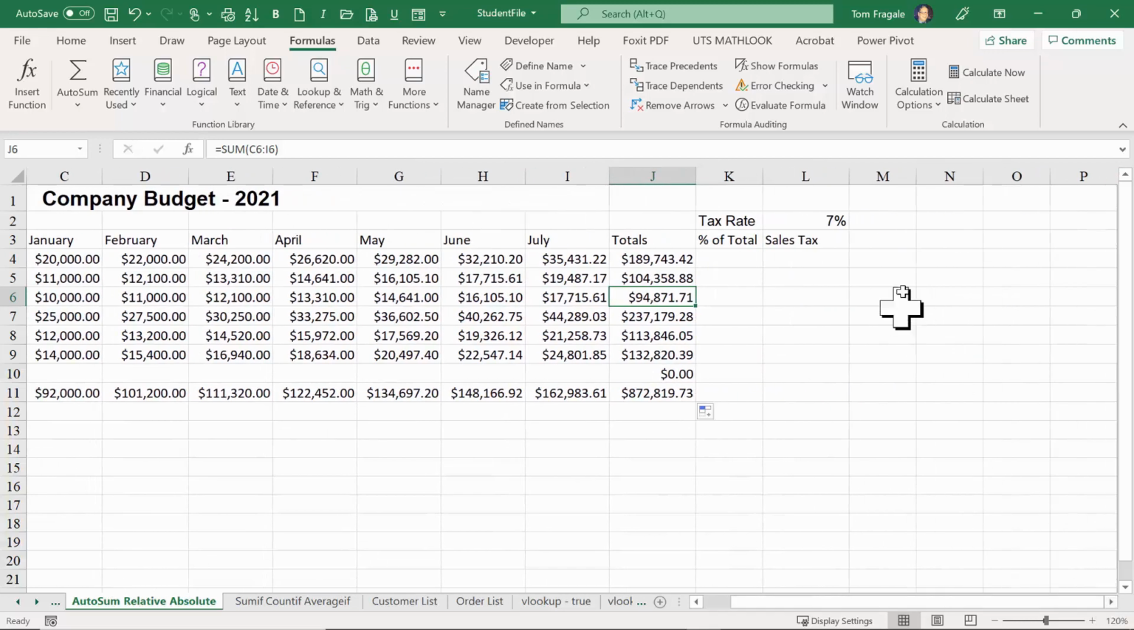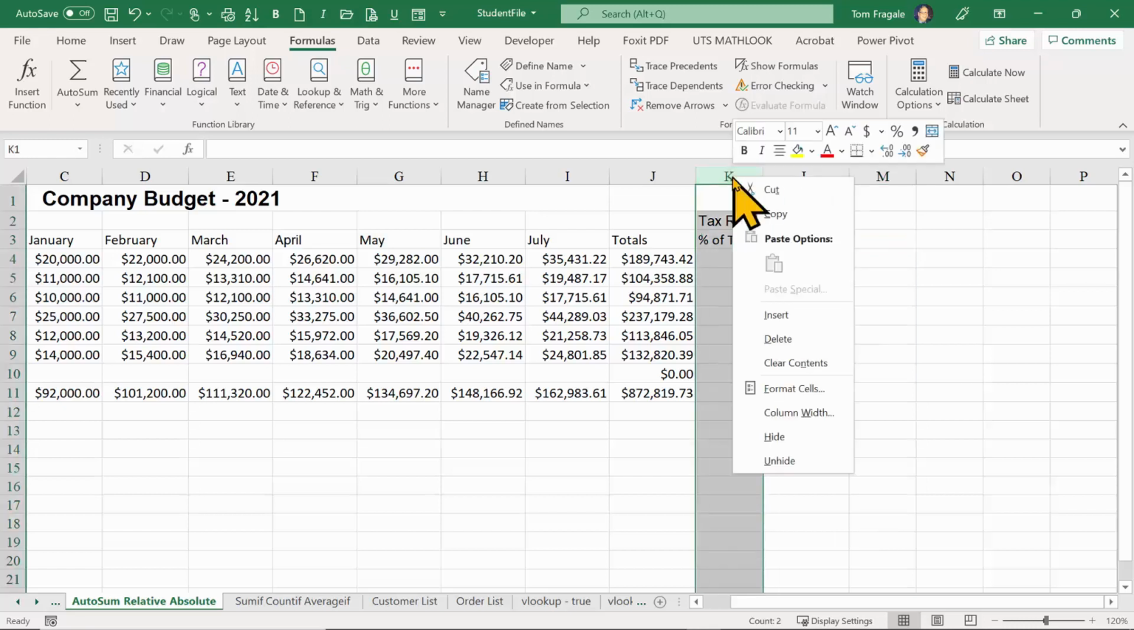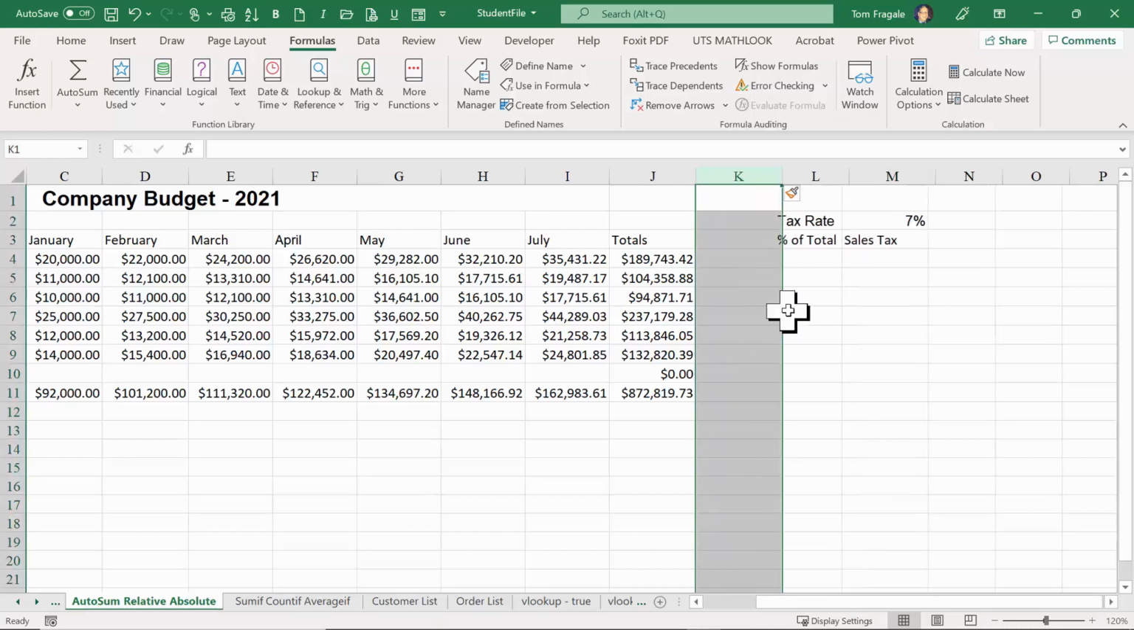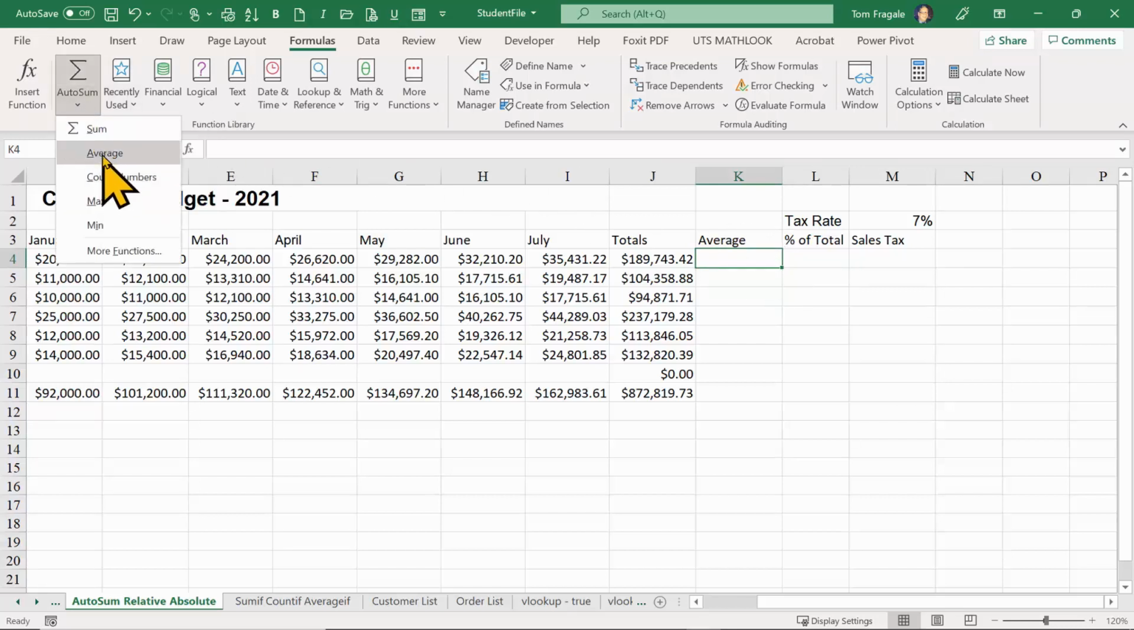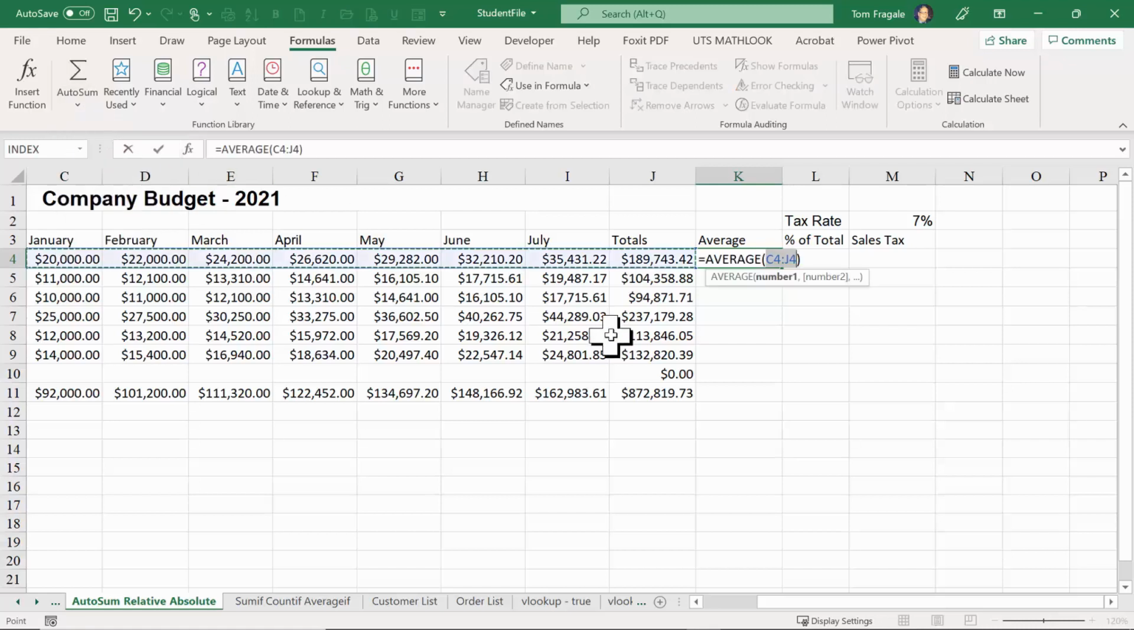Now let's do another example of the AutoSum, but this time it's not going to have the correct range. So I'll tell you what to do. Why don't we insert a column at column K? I'm going to right click on column K and I'll pick on insert. So here I'll have the average. So watch my mouse. This time I'm going to click on the pull down for the AutoSum and I'll pick on the word average.